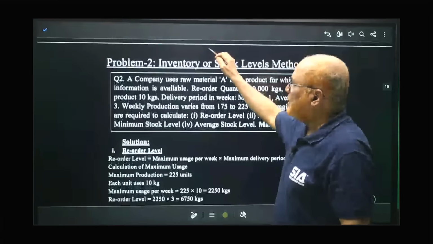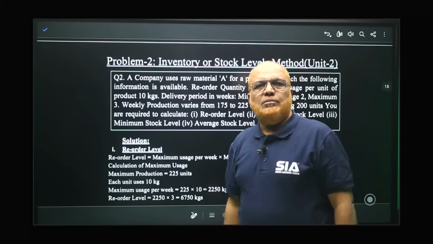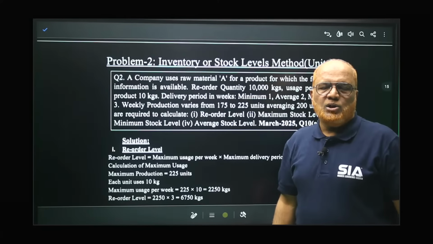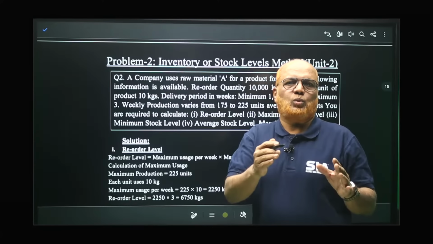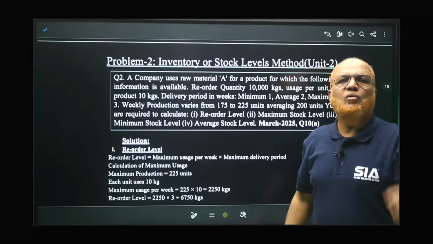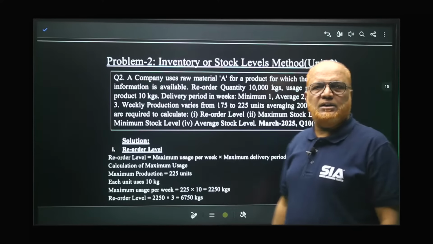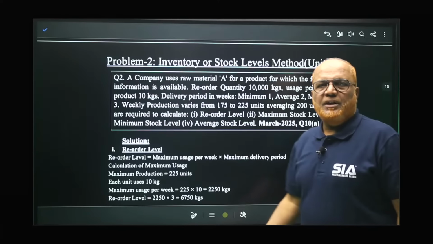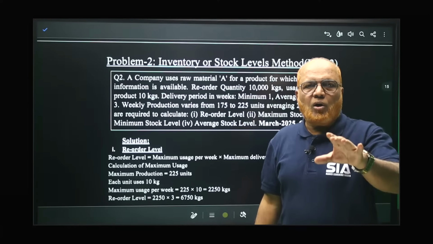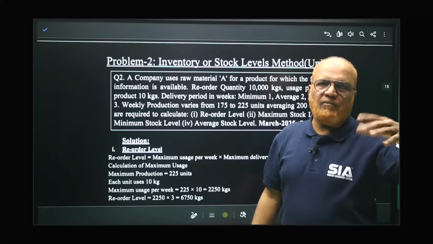Right? Now, one more problem on this material I'm going to explain. So, after watching this live class, if you just go through the material, definitely you will get a good command. Confidently, you can write in examination. Inventory or stock level method. Here we have formulas: reordering level, maximum level, minimum level, average stock level.